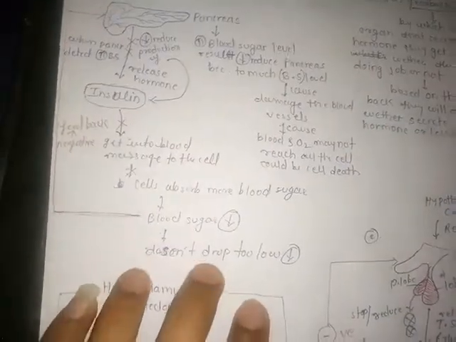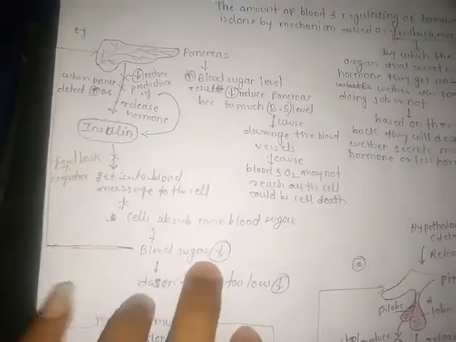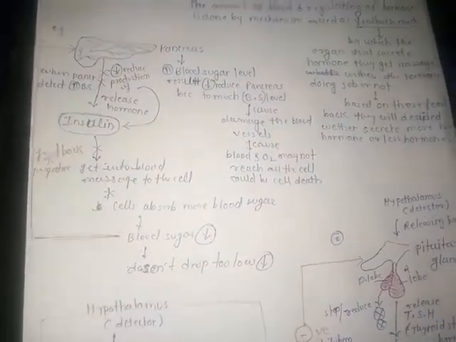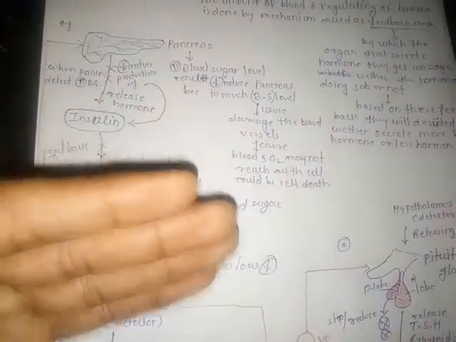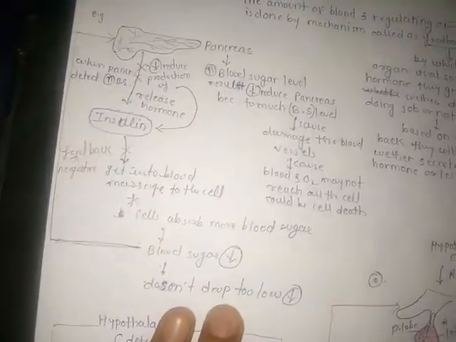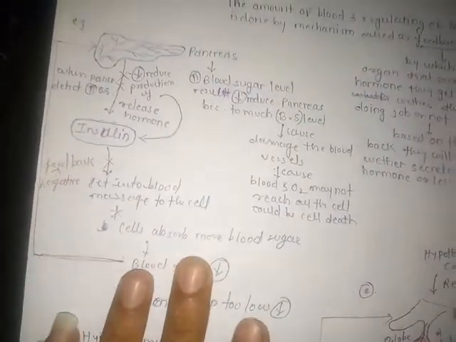If the blood sugar level is very low or below its limits, it means there is very little blood sugar inside the body, and it also causes some symptoms.